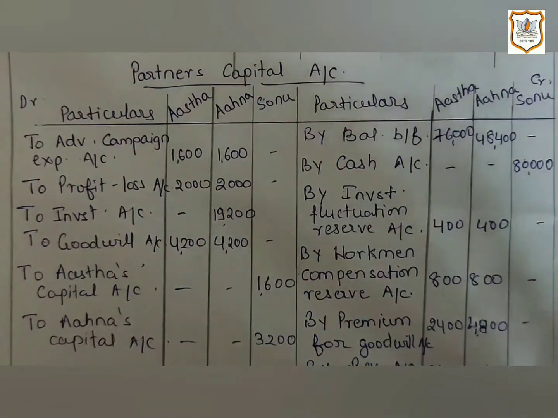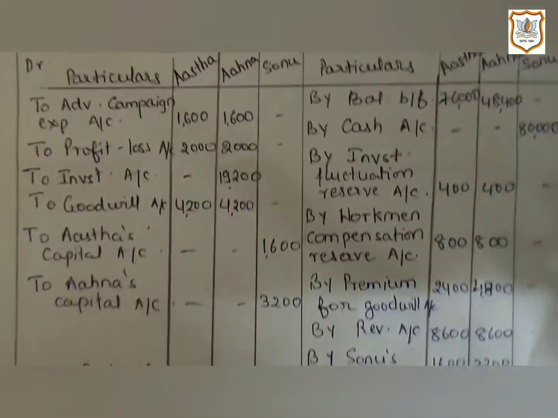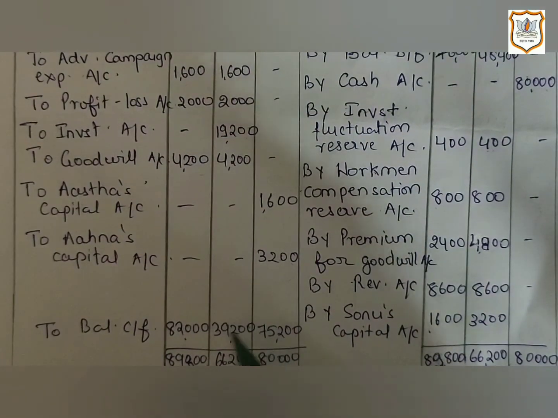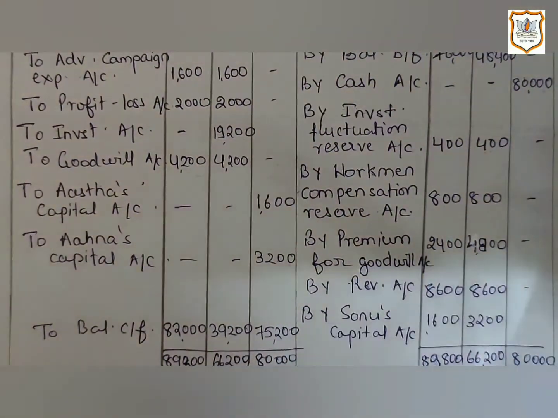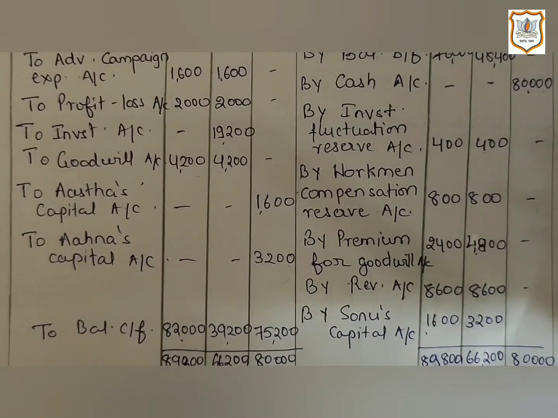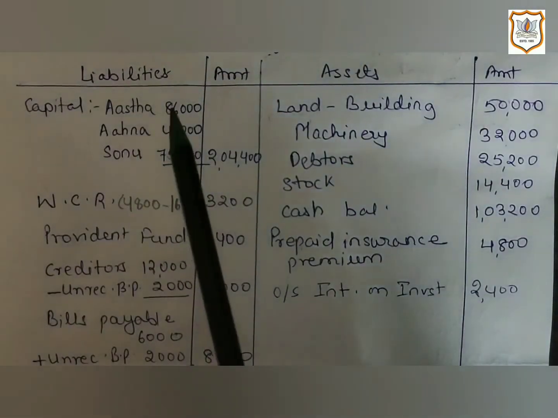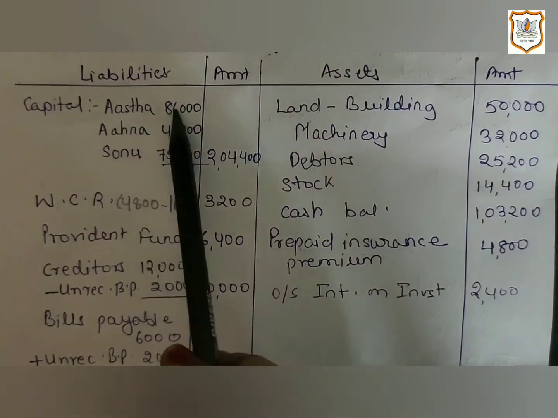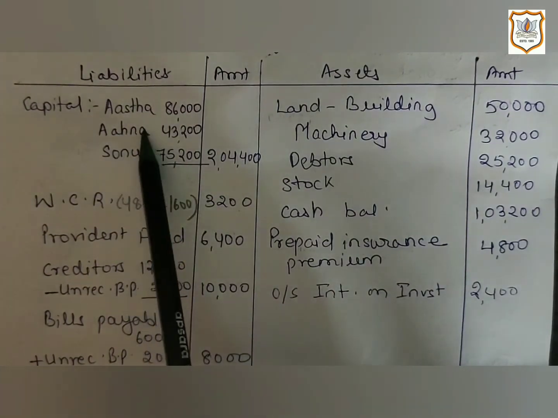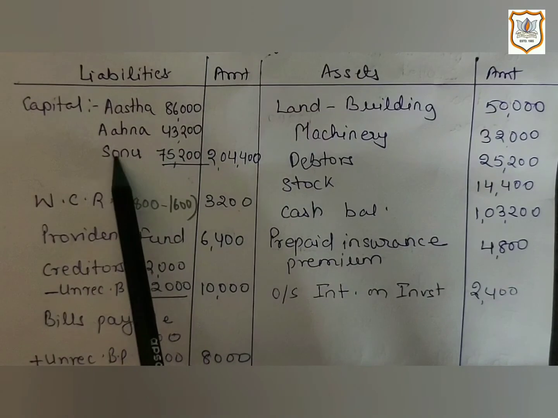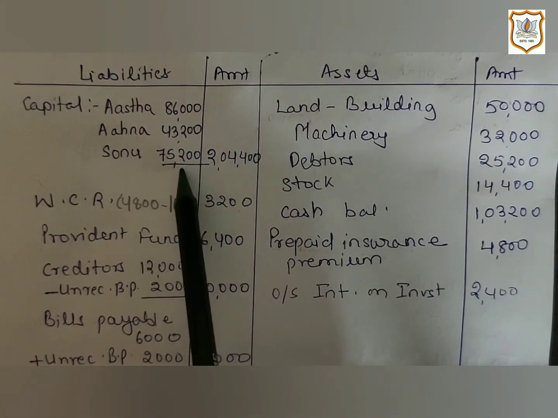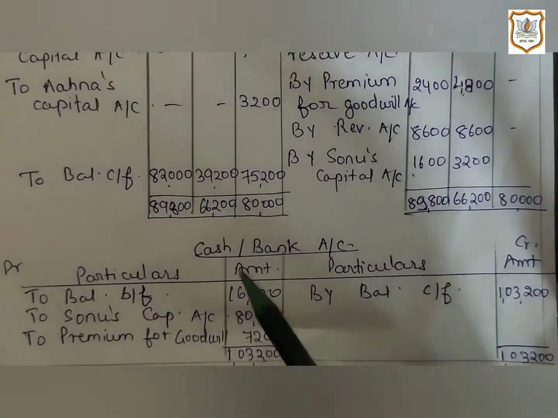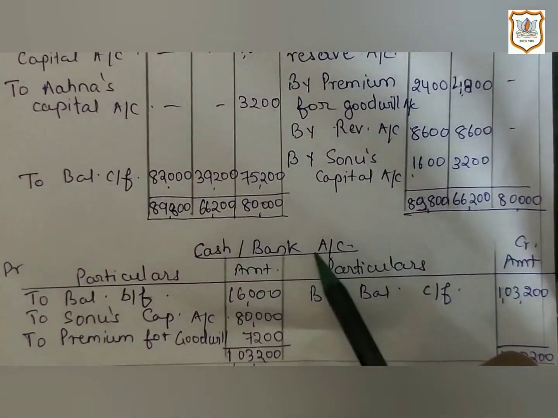Now partners capital account will be closed. You will find difference on debit side. It is closing balance of partners capital, which will be transferred to balance sheet. So here I have recorded it on liability side. Closing capital of Astha is 86,000, Ahana's capital is 43,200 and Sonu's capital is 75,200.